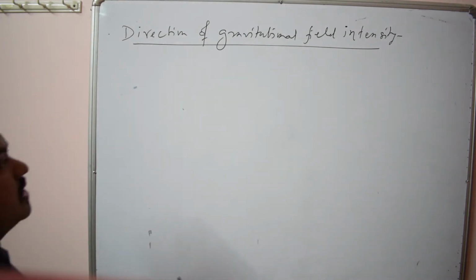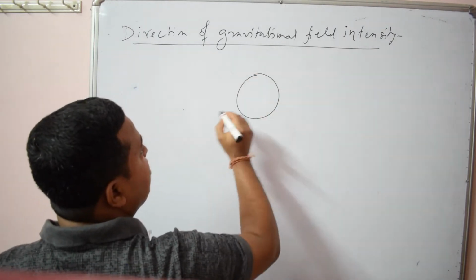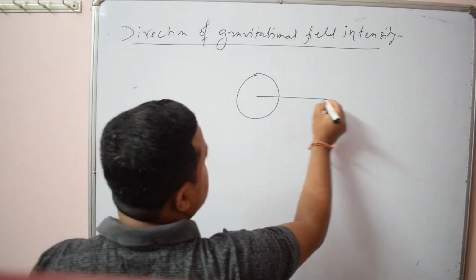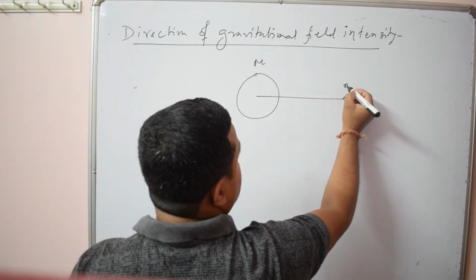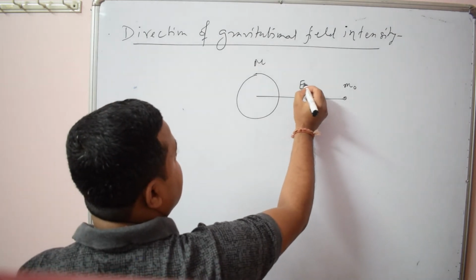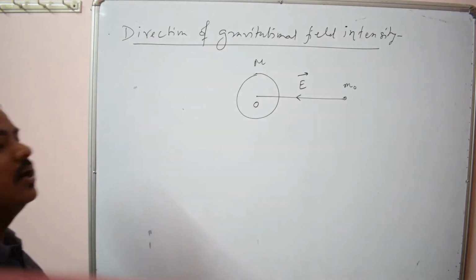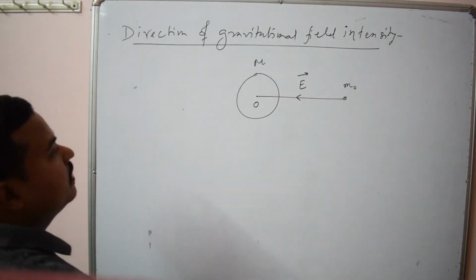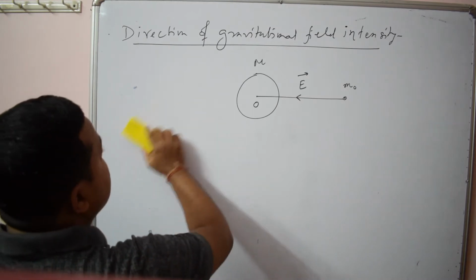So it is directed towards the center of the Earth or the center of the heavy body. Suppose the mass is M, and this is a point object of mass small m naught. This is the direction of gravitational field intensity, towards the center of Earth or the heavy body. So you have to remember this direction. Okay, now let us solve some questions.